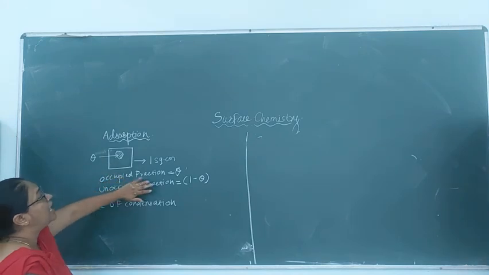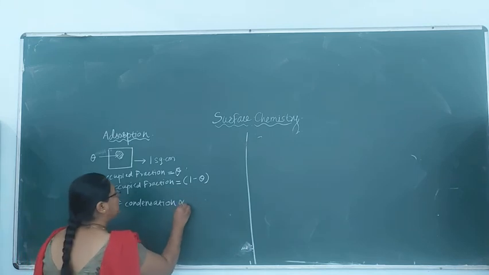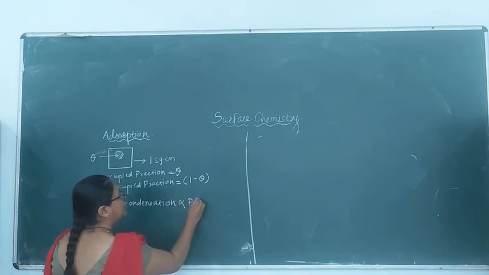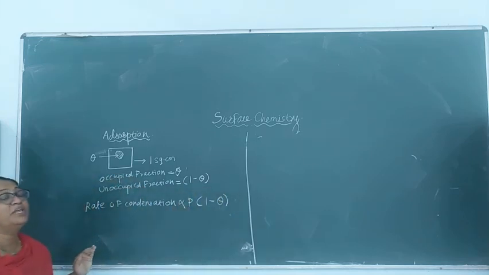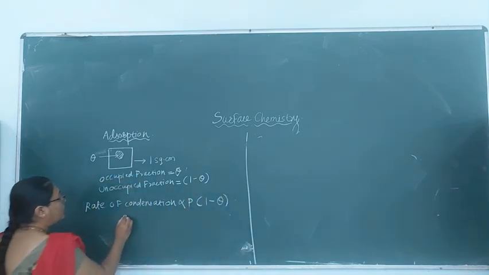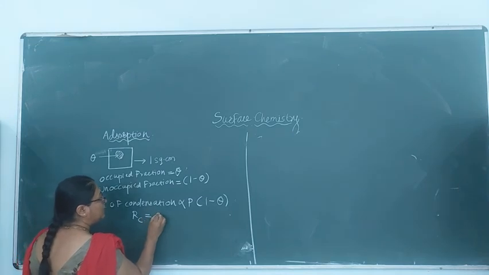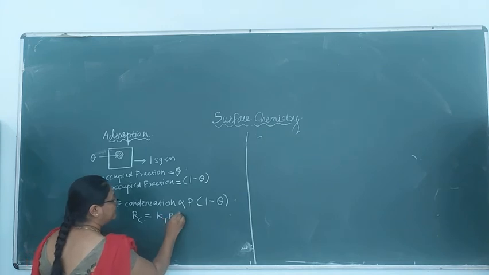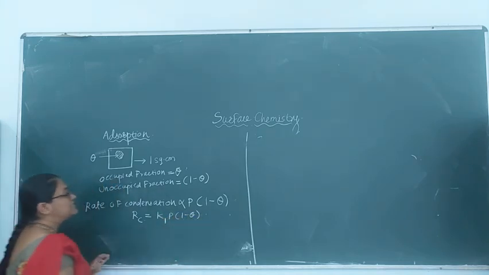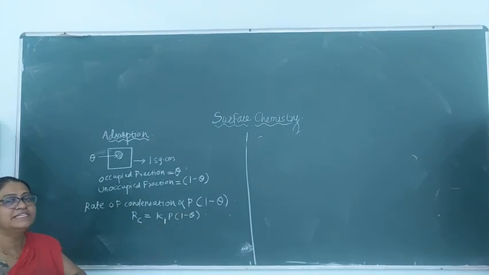On the surface area unoccupied, the rate of condensation will depend. That means the rate of condensation is directly proportional to the pressure and the surface area which is available for condensation. So, let me write in the short form, rate of condensation is equal to, I took a proportionality constant K1. So the rate of condensation is equal to K1 into P into 1 minus theta.